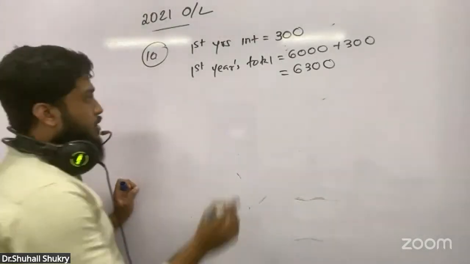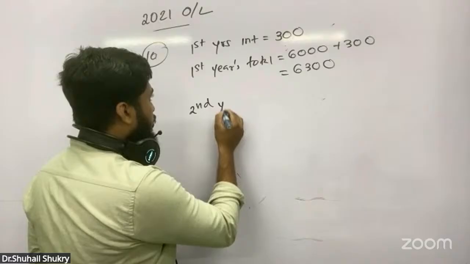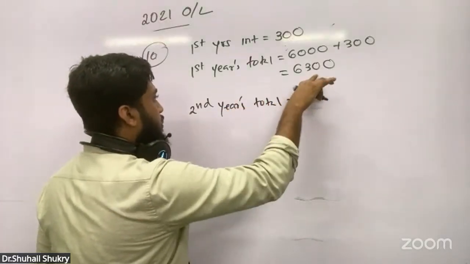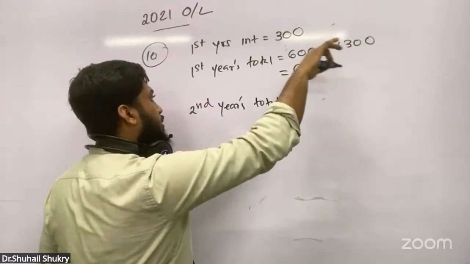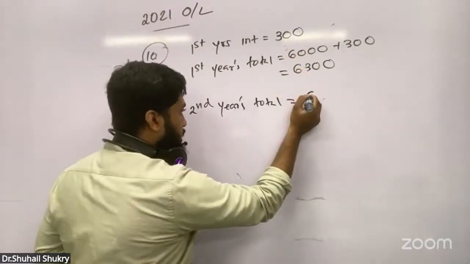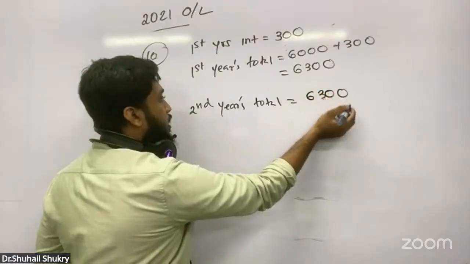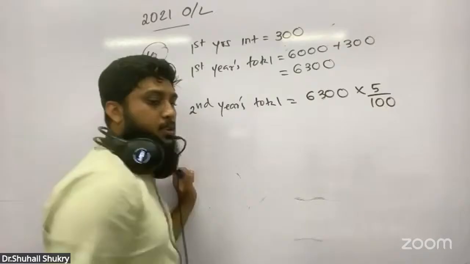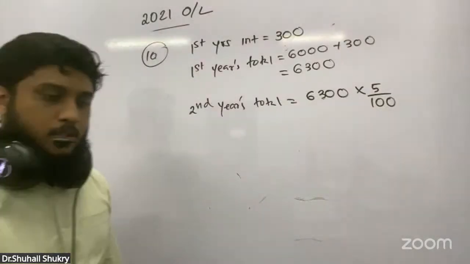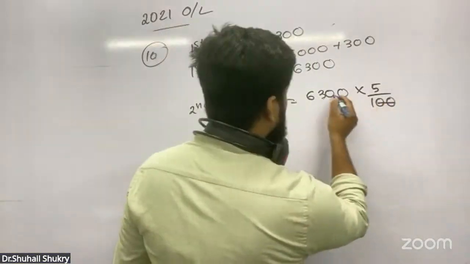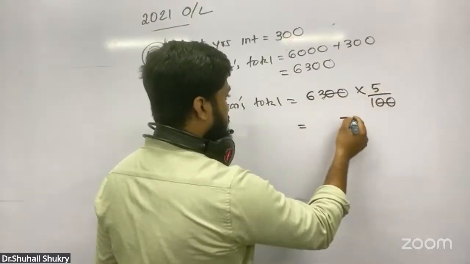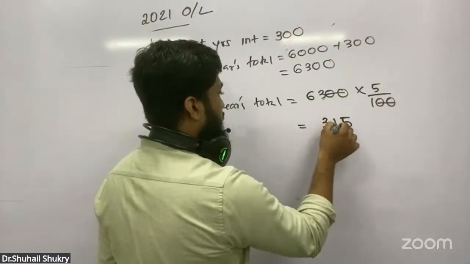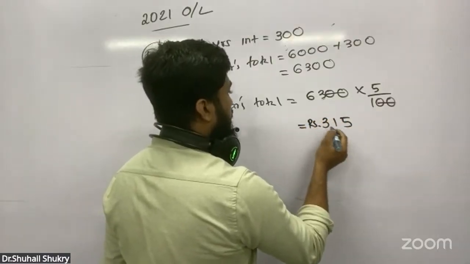Then if you want the second year's interest, we find it from the total at the end of the first year. The total at the end of the first year is 6,300. From that only you have to take 5% annually. 2 zeros gone. 5 into 3, 15. 5 into 6, 30. 31. Rupees 315.